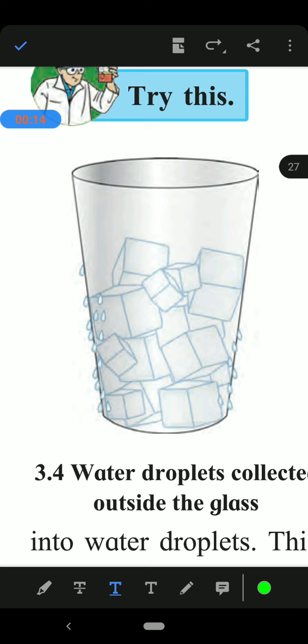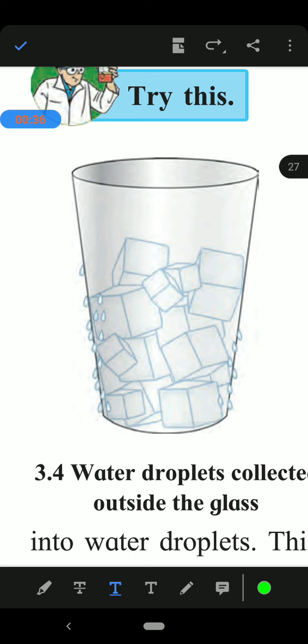From that, we are dealing with the air properties. Yesterday, we saw this example: a glass containing an ice cube, and we later found water droplets collected outside the glass. How have they collected? What's the reason behind that? Because of condensation. What is meant by condensation?